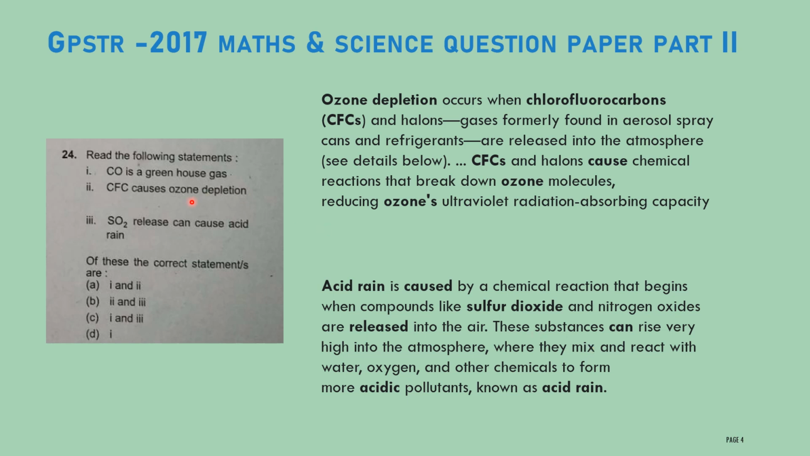Here see the second and third statements. CFC causes ozone depletion, that is correct. The next one, sulfur dioxide release can cause acid rain. Both statements are correct. Then the first one, carbon monoxide is a greenhouse gas. Carbon monoxide is not a greenhouse gas. This is the wrong statement. So according to this question, the correct answer is this option.